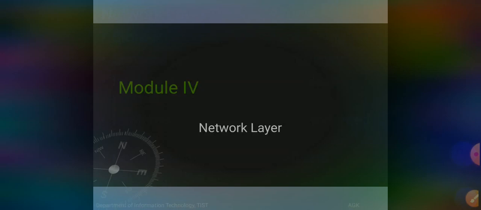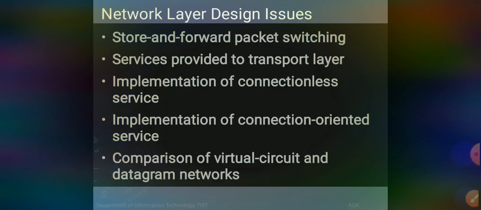What are the design issues? To solve the design issues in the network layer, mainly we must solve the problem of delivery through several links, because the network layer is an interconnectivity between so many routers. The problem is packet delivery from one host to another host. Okay, so we'll see now.